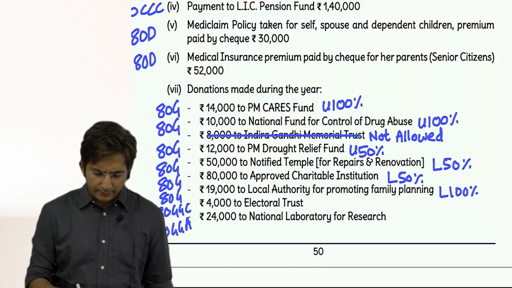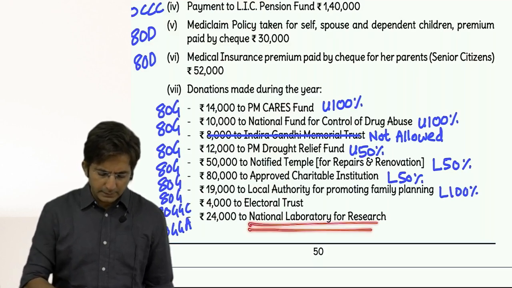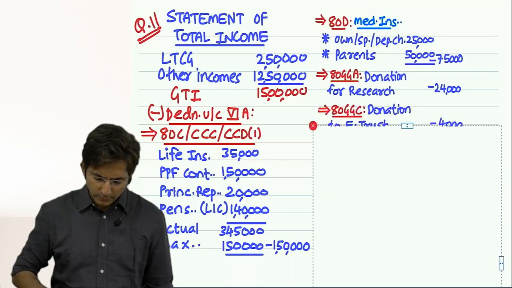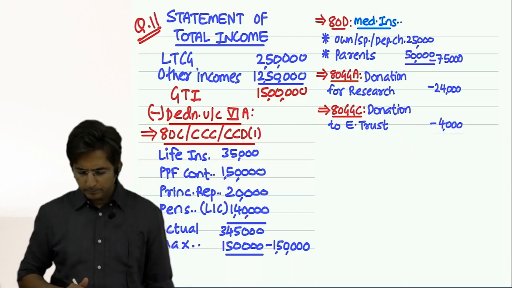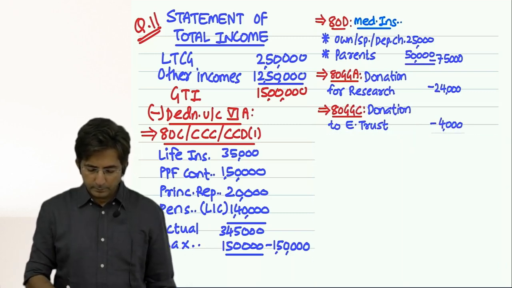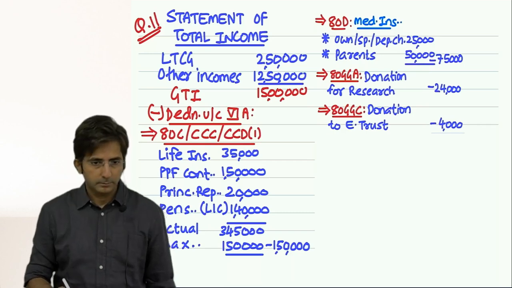Okay, anyways, I have written 80GGA first, that's okay. I have written 80GGA first in my solution. See here. 80GGA, donation for research. 80GGC, donation to electoral trust.